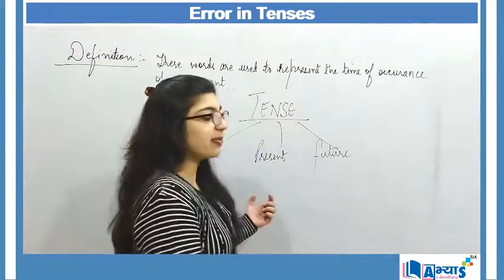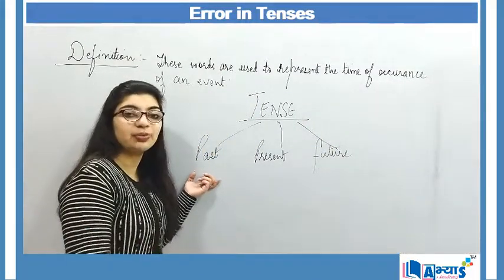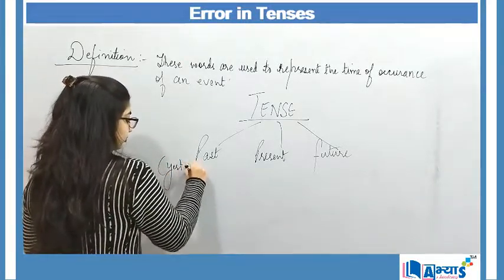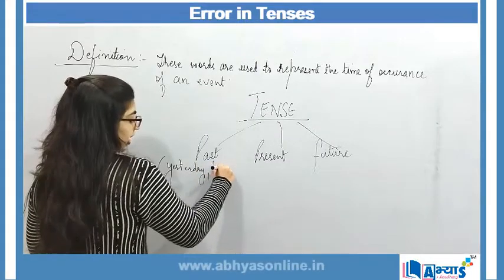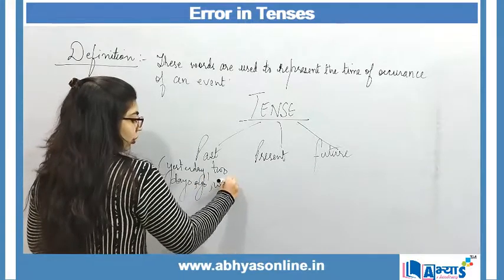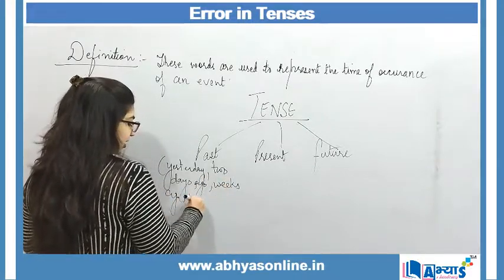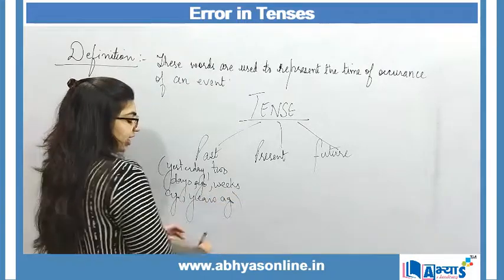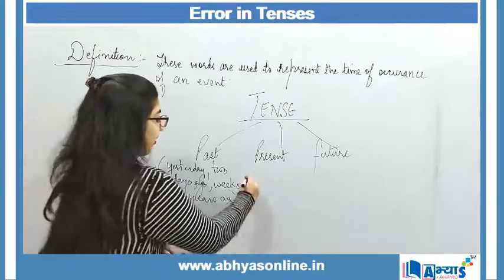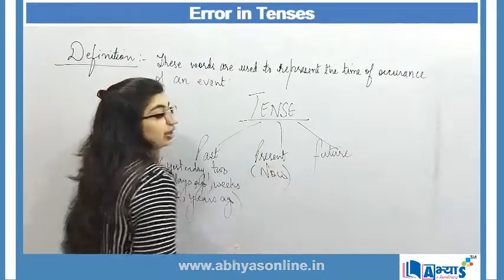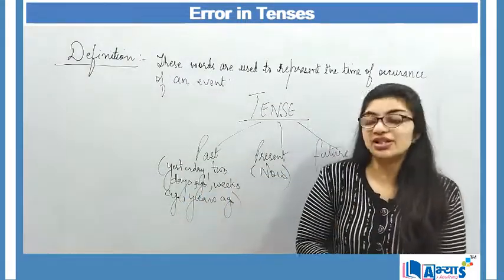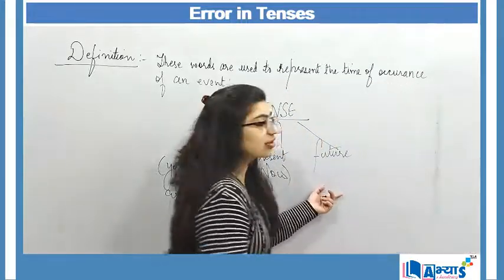Past tense is used to represent the action or the event that took place somewhere in the past. It can be yesterday, 2 days ago, or weeks ago, years ago. That means anything that has happened in the past is referred to as past tense. Then we talk about present. Present basically means something that is happening now, an event that is taking place now. The teacher teaches, that means the teacher is still teaching, so that is the present tense. And then we talk about future tense.